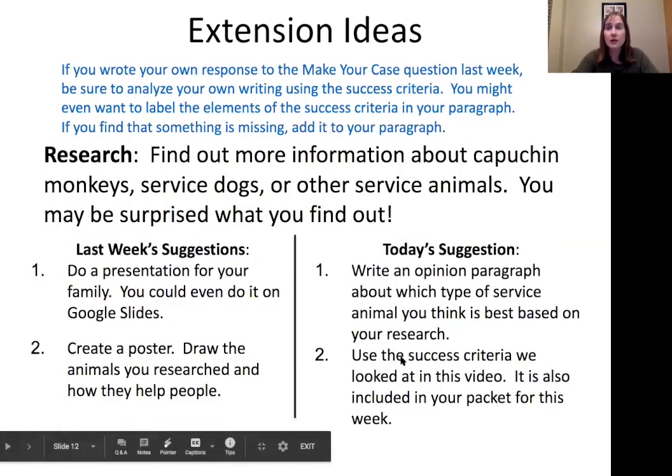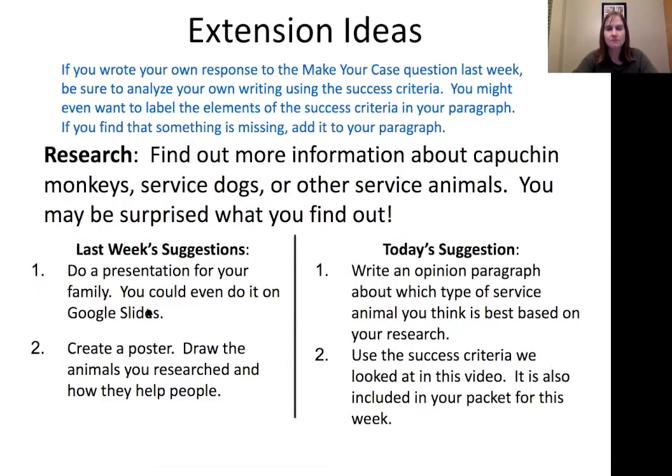Maybe you found some really awesome research that you'd like to share with your family. Do a presentation with your family using a Google slide. Or if you want to be a little bit more artistic, create a poster. Draw the animals that you researched and illustrate how they could help people. Any of these would be great extension ideas to add to your learning.